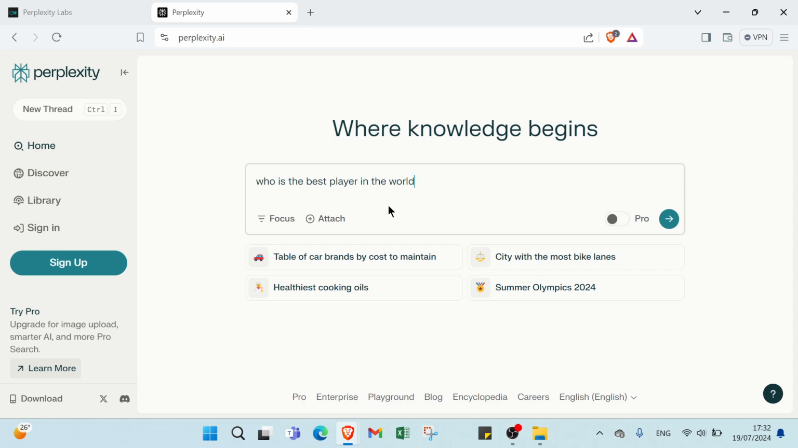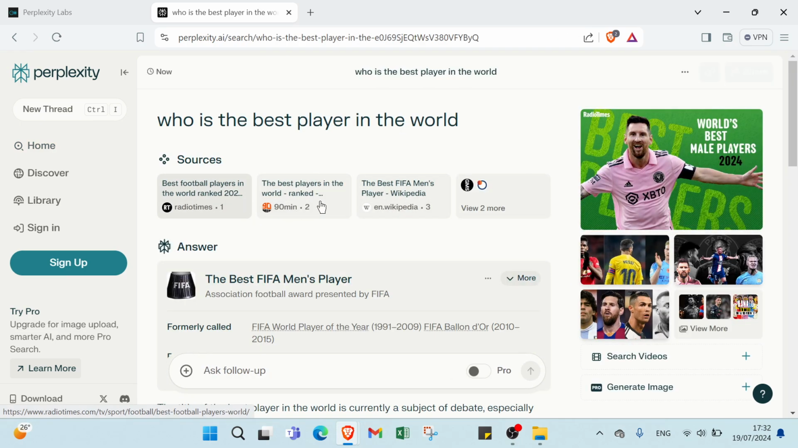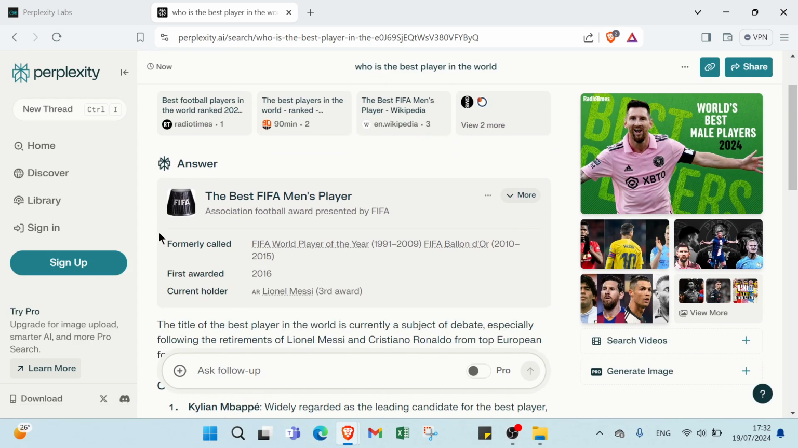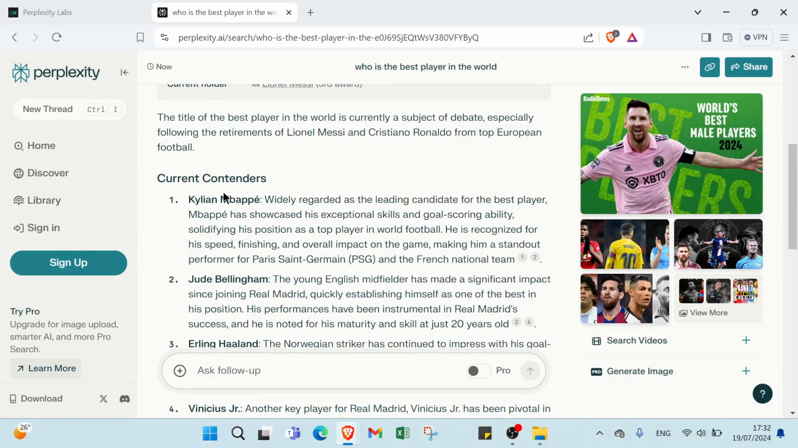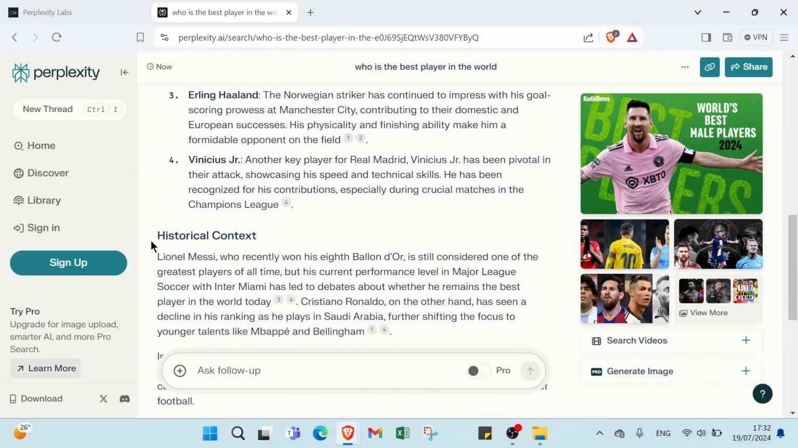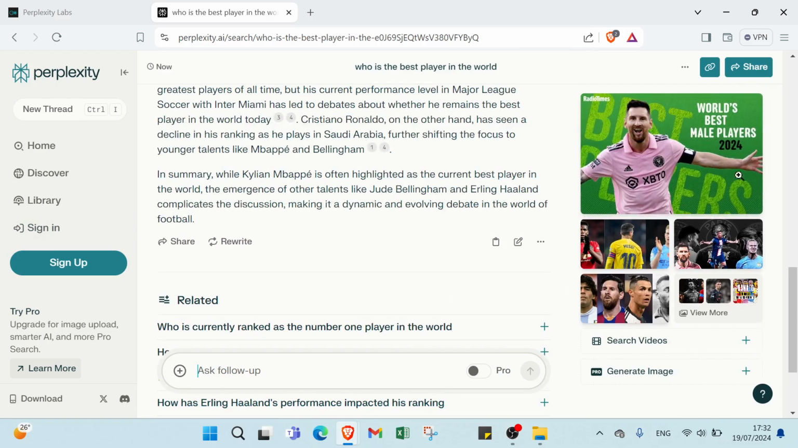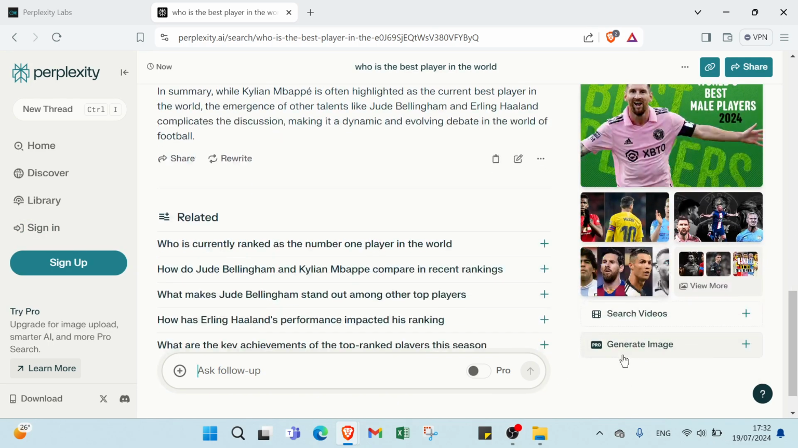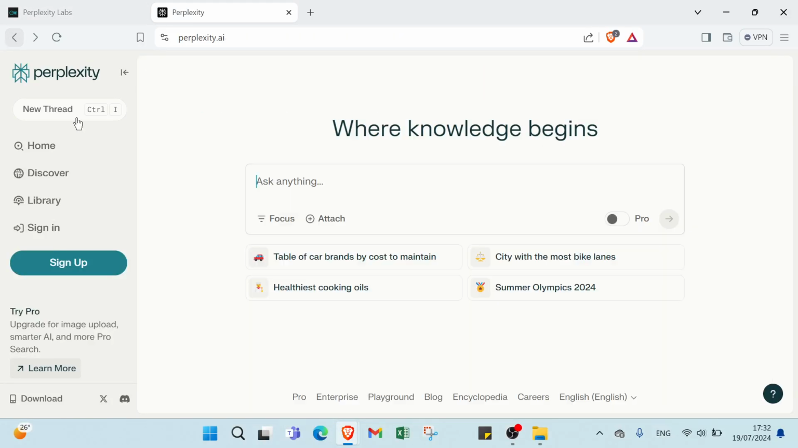Let's give an example here. Who is the best player in the world? As you can see, here we have various sources, 1, 2, 3, and we have 2 more here. Answer: the best FIFA men's player. We have current contenders, historical context, related. You can just click over the one you want. Here we have also pictures, source video, generate image, as you can see. So let's go back to the home page.